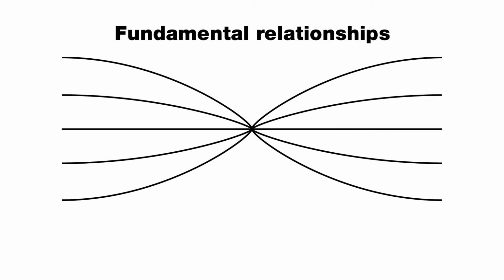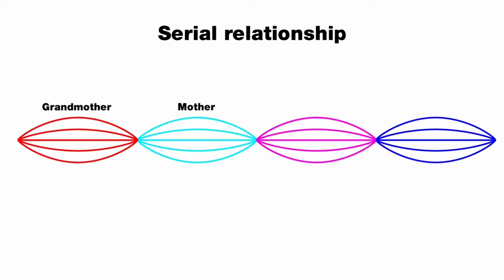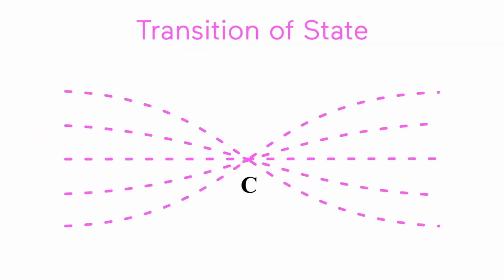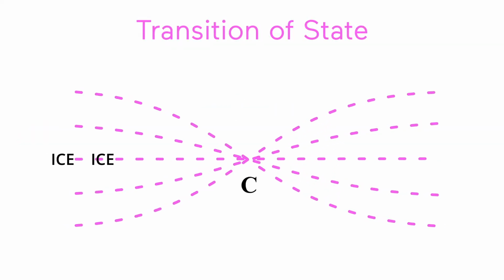Introducing the fundamental relationships model. Serial relationship. Cause-effect relationship: grandmother, mother, daughter, granddaughter. Preschool, primary school, high school, university. Transition of state and critical point.